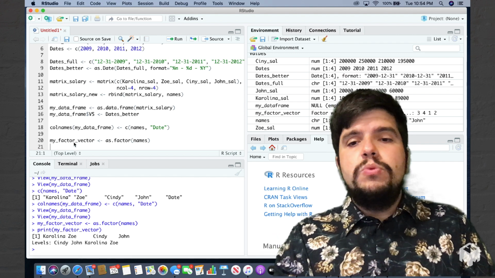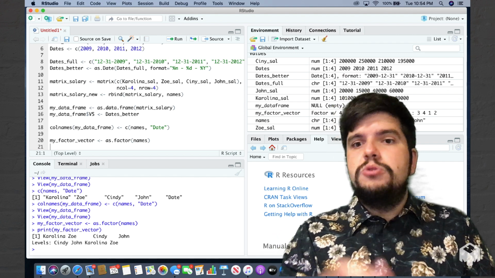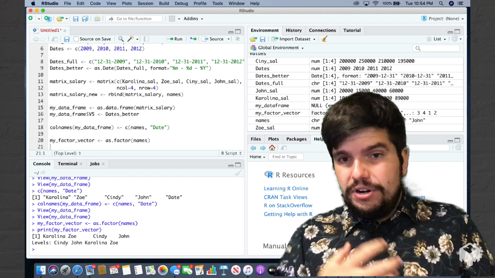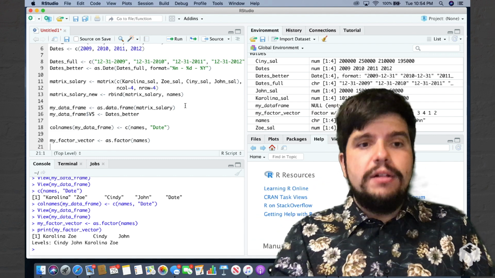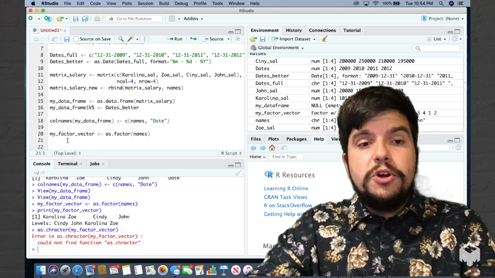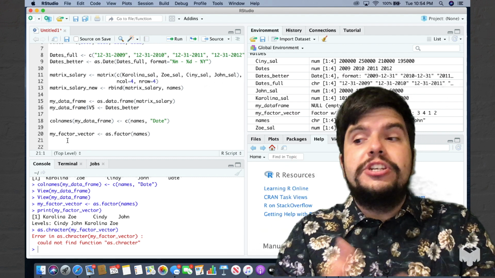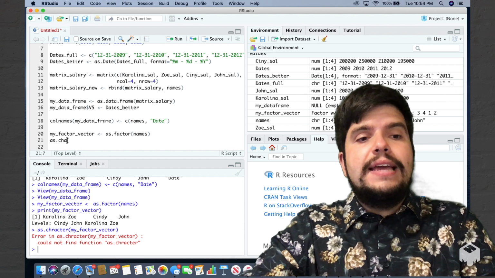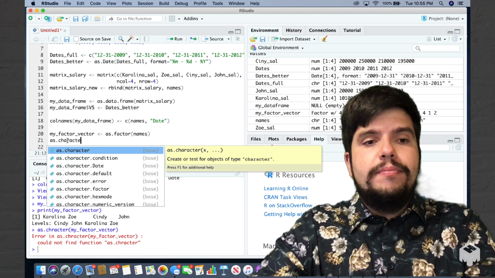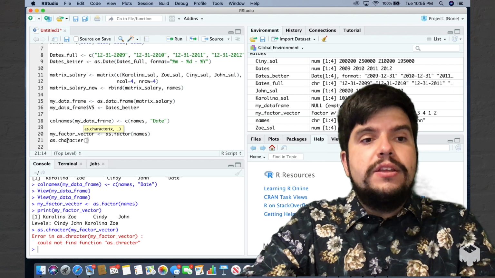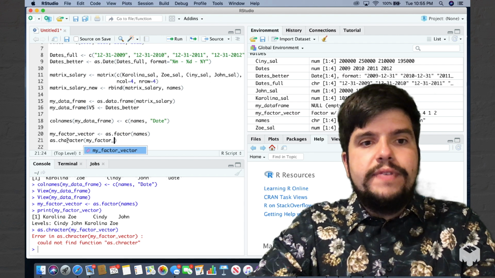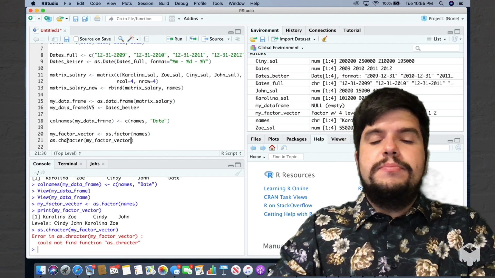Now, how do we convert this to something easier for us to understand, which is character? Well, in a new line of code, I can convert my factors to a character vector using the as.character function and using my_factor_vector object.